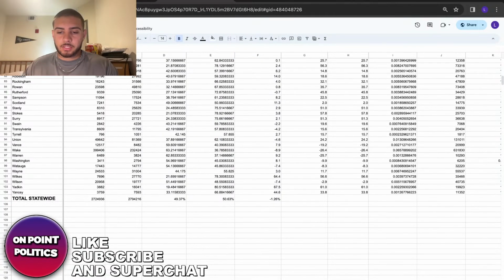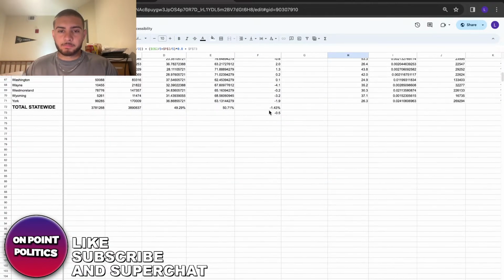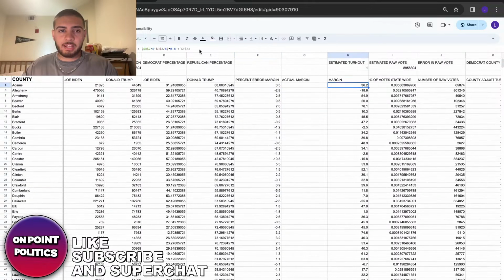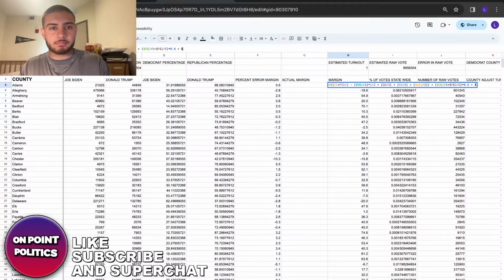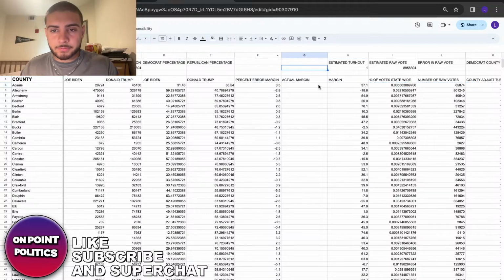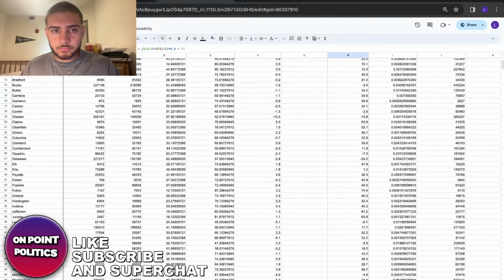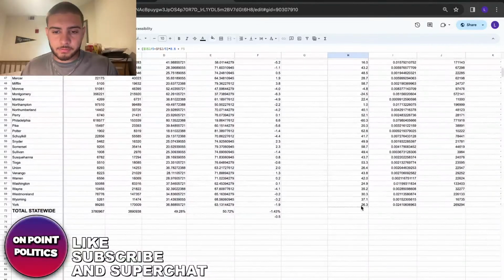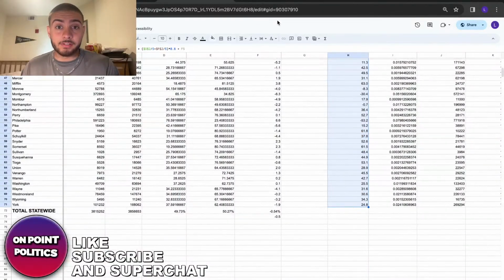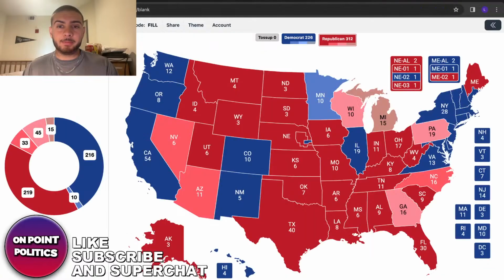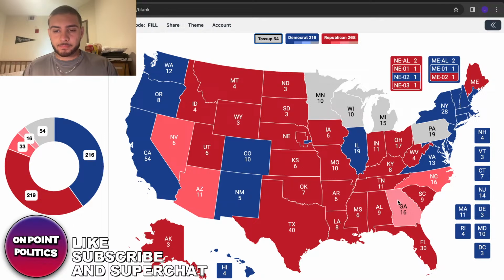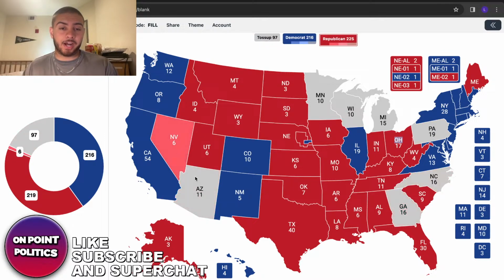And then Pennsylvania, funny enough, if I were to do the average there by this amount, so do F5, let's see what happens. Trump actually still wins. It's actually funny because if I were to do the model the other way, he's still winning Nevada by 5.